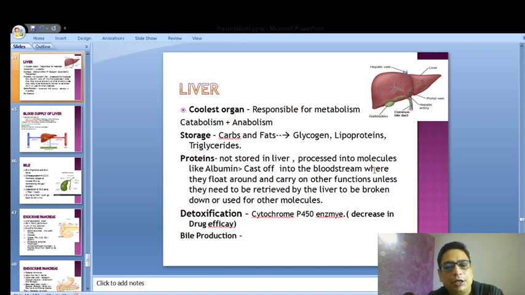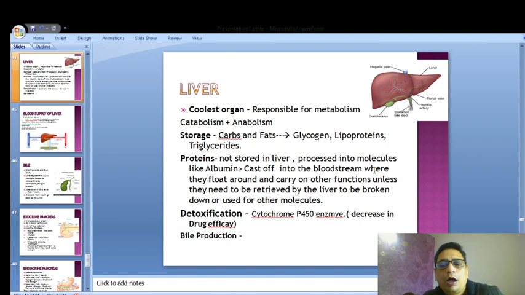The protein is converted into albumin, and that albumin is cast off into the bloodstream, where they float around and carry on other functions. So liver क्या करता है? प्रोटीन को स्टोर नहीं करता है. It converts it into albumin and it goes into the bloodstream, where they float around and carry on other functions, unless the liver needs to again pull it back, all the albumin, and convert it into other molecules for different use. And liver also does something very, very important, that is called detoxification.